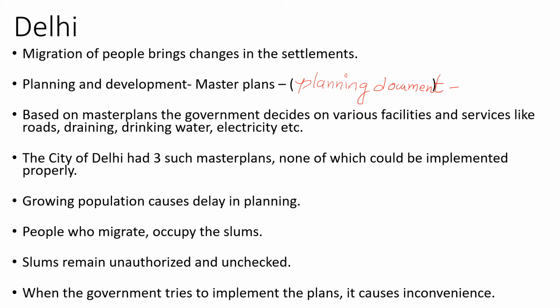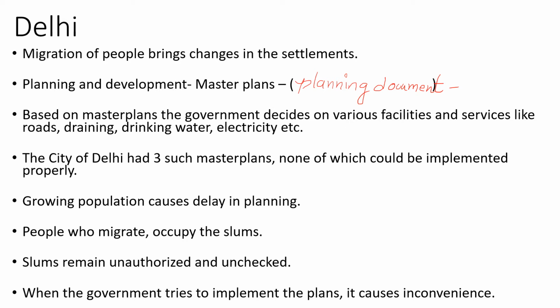When the government tries to implement these plans, it causes inconvenience to these slum dwellers, and finally they seek political patronage, and then it becomes a political issue. And so the ruling government will try to ignore such colonies and doesn't provide facilities in them. So they remain out of such public facilities and amenities.